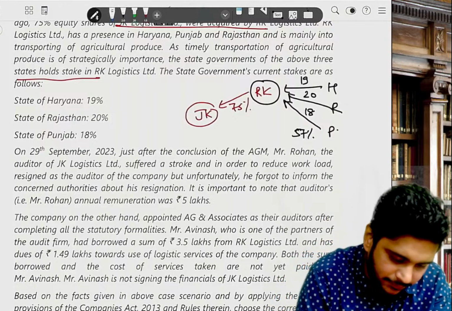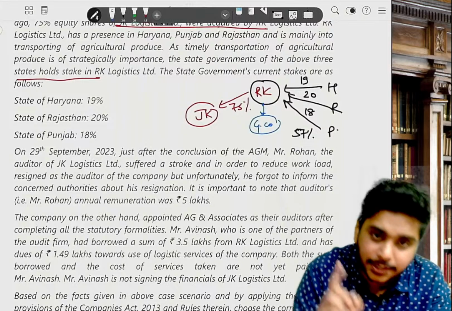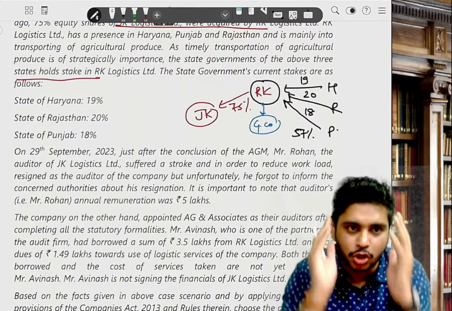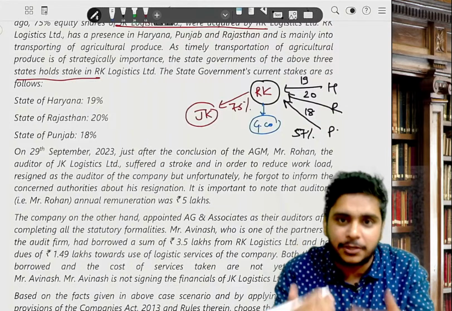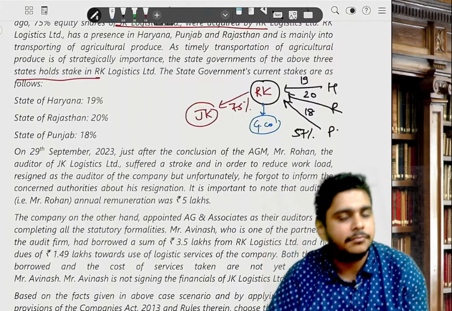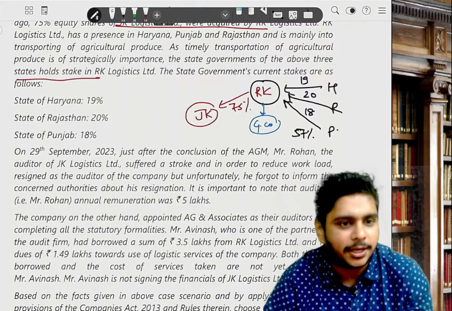RK, I am writing with blue ink, it becomes a government company. Correct? Now use your common sense. Try to interpret quickly. What is JK?